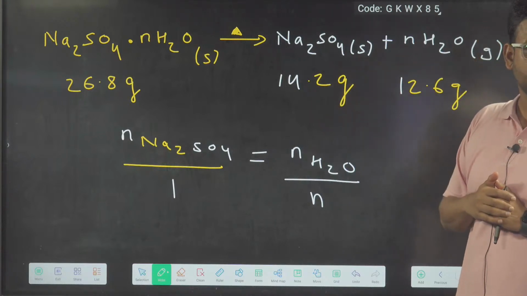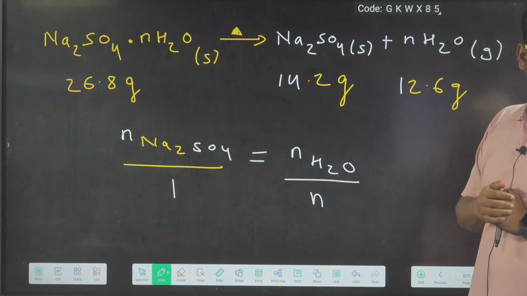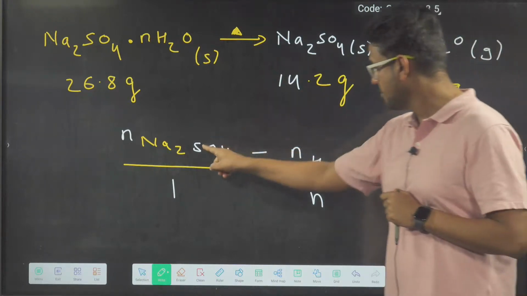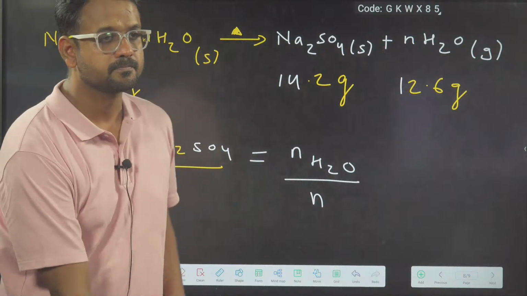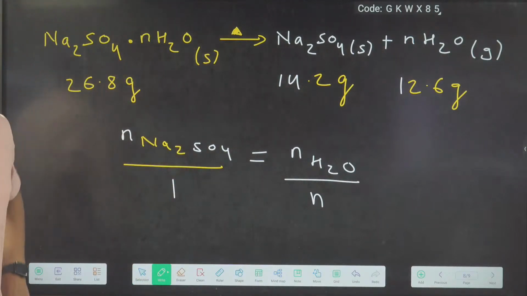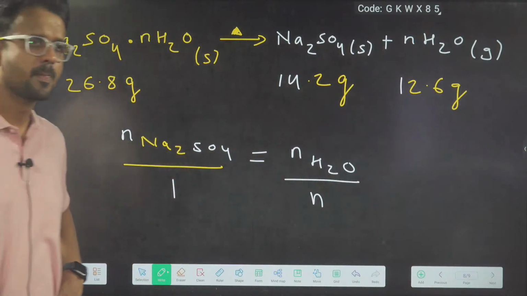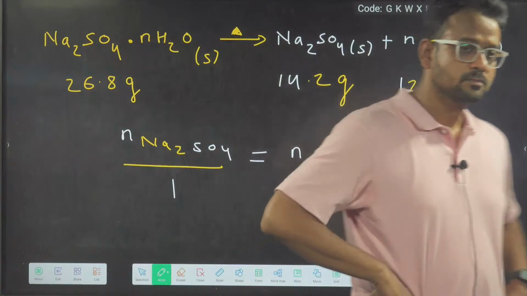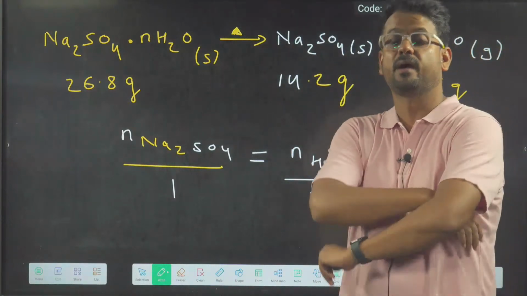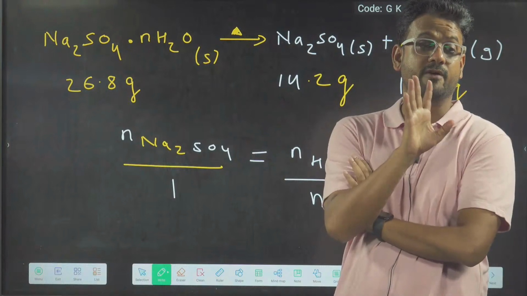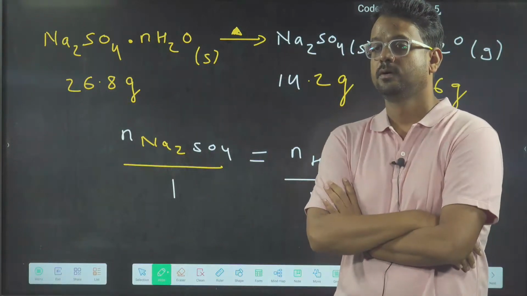Calculate the moles of water: given mass by molar mass. Now put the values over here. Once you solve, you will get the value of n. Try it, everybody, quickly. And remember, n has to be a whole number.